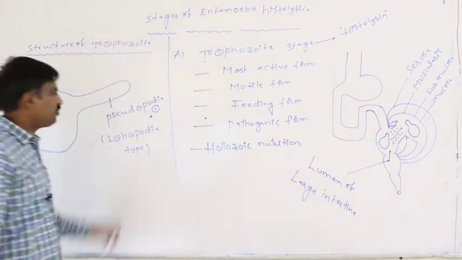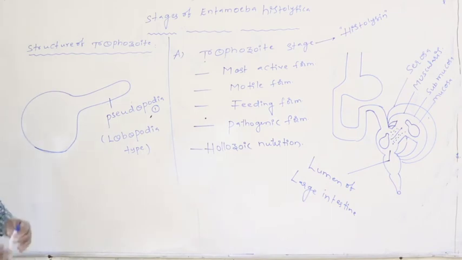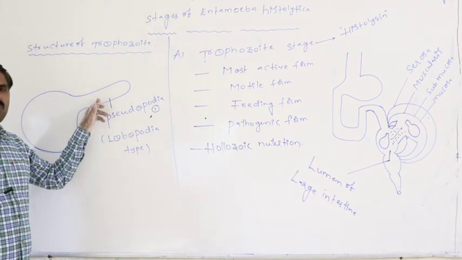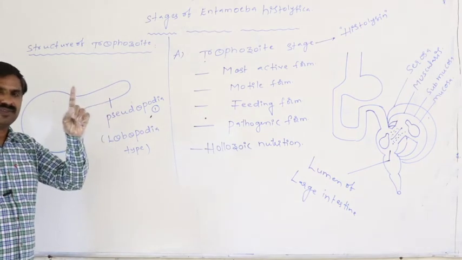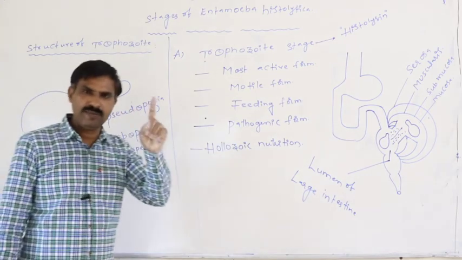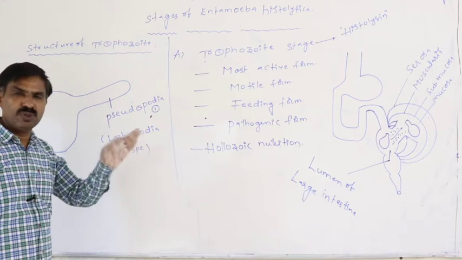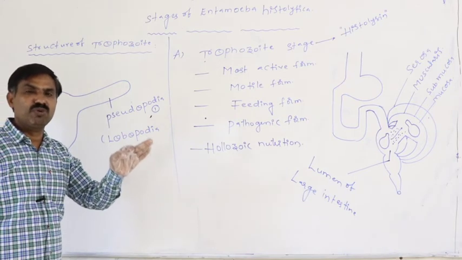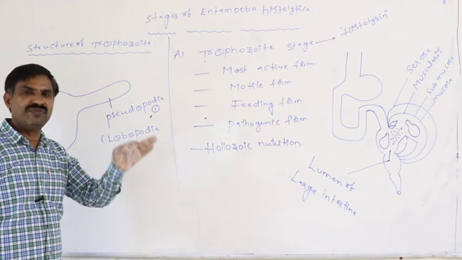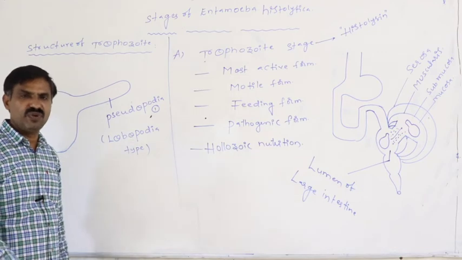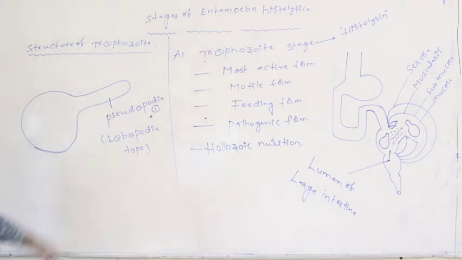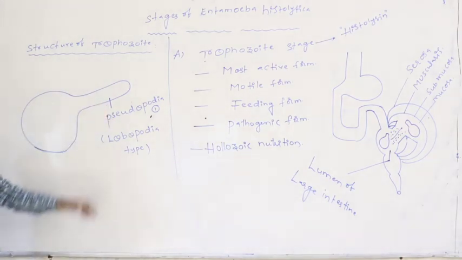That structure is said to be the pseudopodia. It is principally useful to carry out the movement of Entamoeba, like that of our foot.